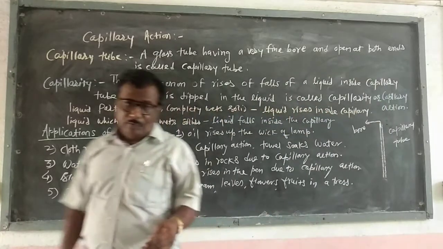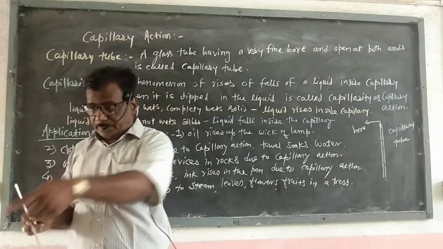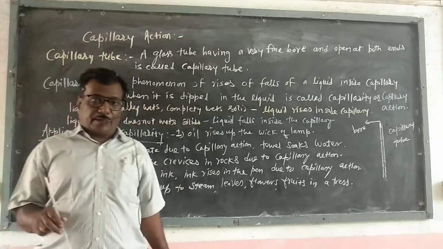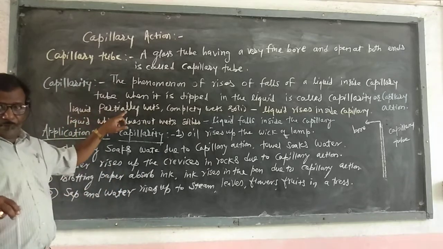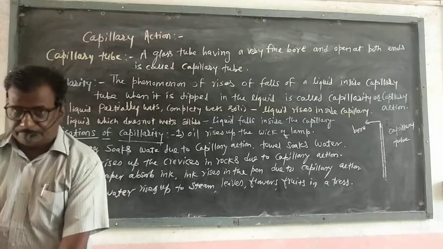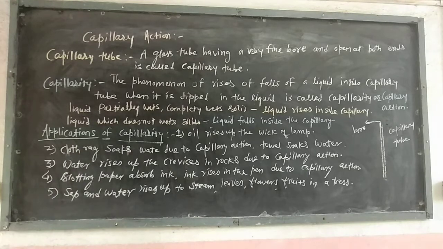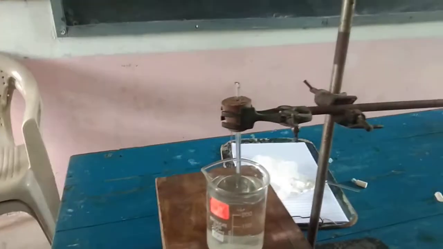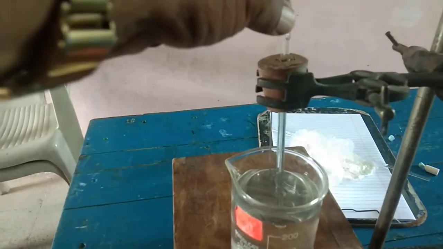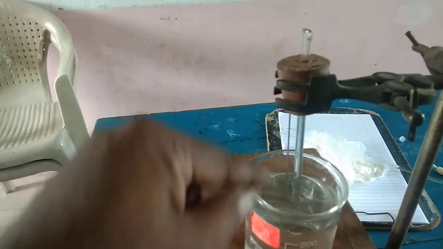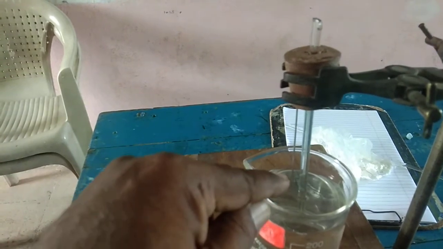If we dip this tube into a liquid which is partially wet, suppose we take this as the liquid, when we dip this capillary tube into the liquid, then the liquid rises.